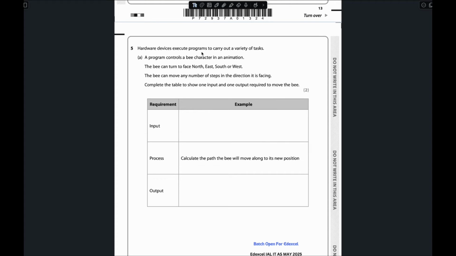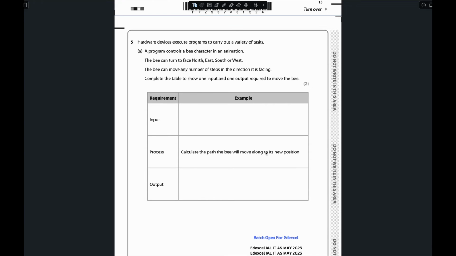Hardware devices execute programs to carry out a variety of tasks. Question A says that a program controls a bee character in an animation. The bee can turn to face north, east, south or west. The bee can move any number of steps in the direction it is facing. So that means where it is facing, it will go in that direction. Complete the diagram to show one input and one output required to move the bee.